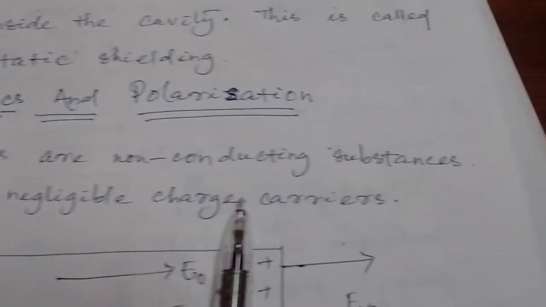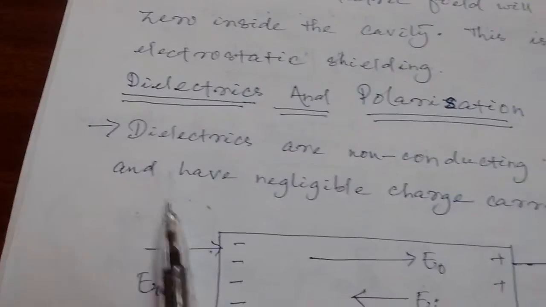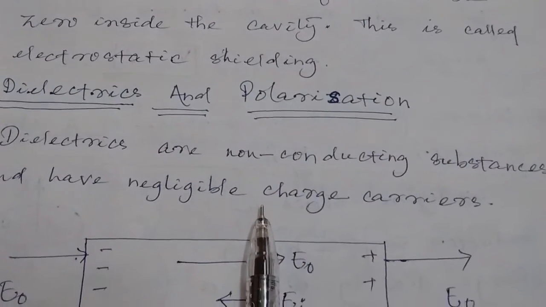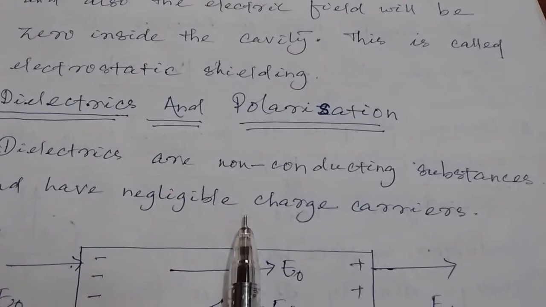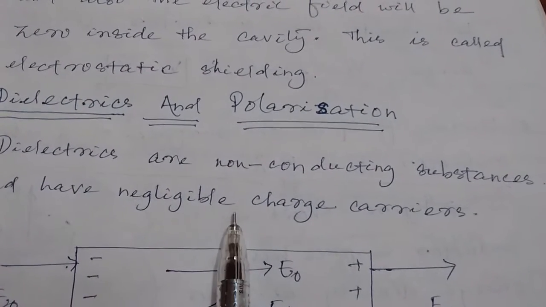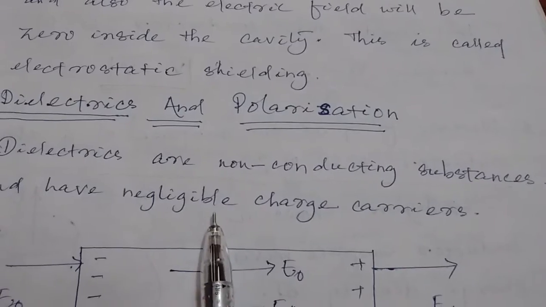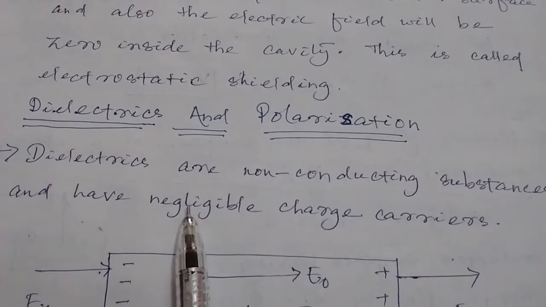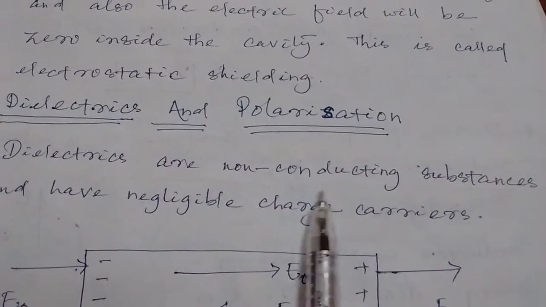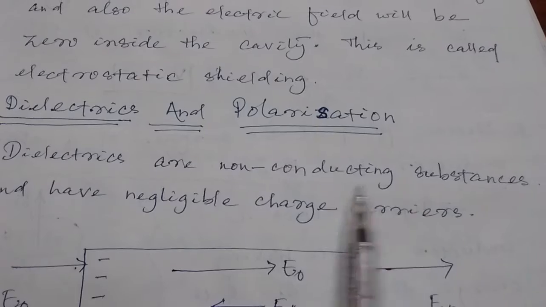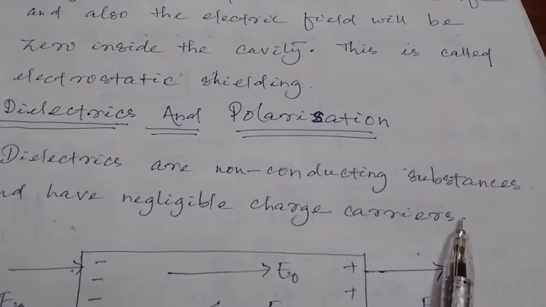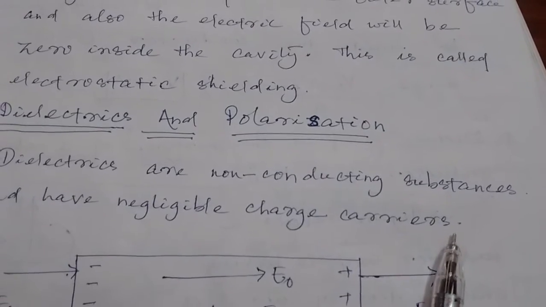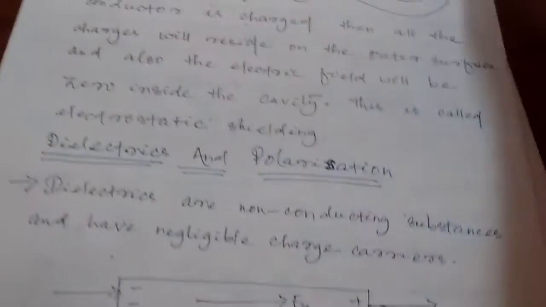Dielectrics are non-conducting substances and have negligible charge carriers. The definition is quite clear. You can compare dielectrics to insulators, okay, but there is a slight difference. Dielectrics are less in charge carriers, but insulators are considered to be completely devoid of charge carriers. That is the difference. Okay, next.